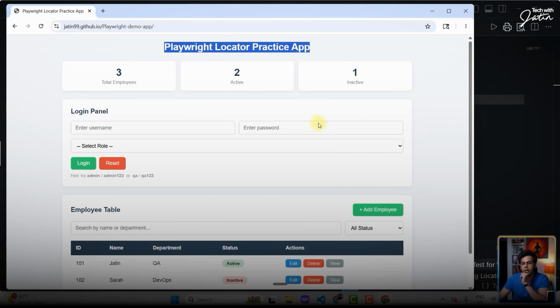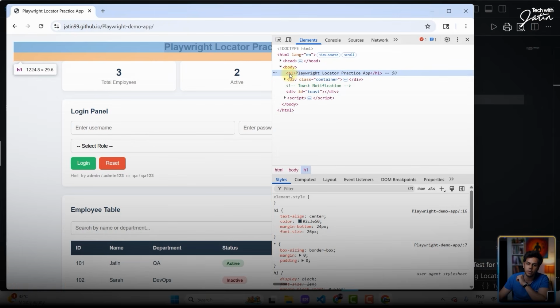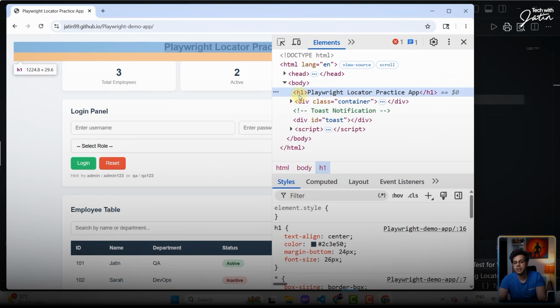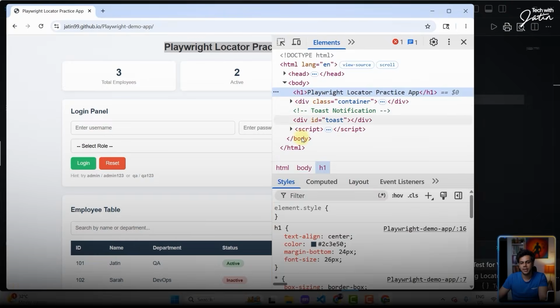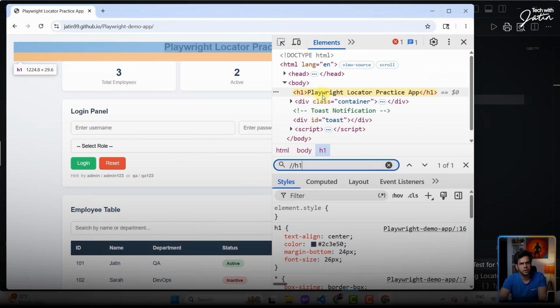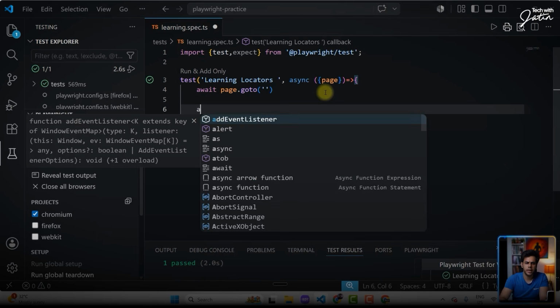I want to right click over here, click on inspect. And what do I notice? That this is an H1 tag. In this entire HTML page, there is only one H1, one heading. How do I know that? I only have created this website, so that's how I know that. But if you notice, in this entire page, you just have a single H1. So even if I do a Control F and I type H1, you will only find the first H1. Okay, so over here, what I'm going to say is await,